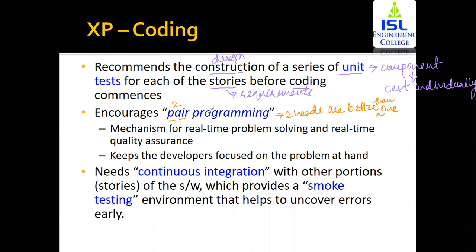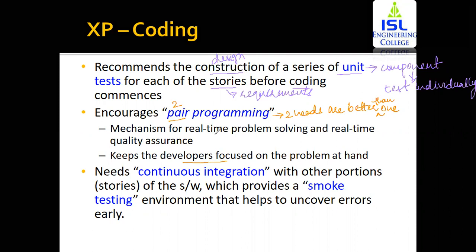Now whenever you're using pair programming, that is when you've got two developers working on a particular project, they are going to have a complete focus on the problem that they are working on. Now if suppose one person is distracted, he's going to say let's spend some time within the cafeteria. The other person is going to just drag you and take you back to the construction field. You need to work on them.